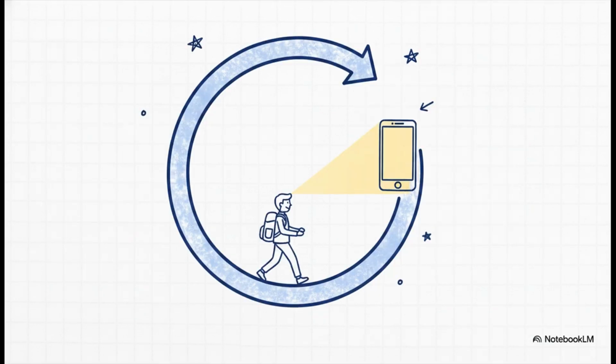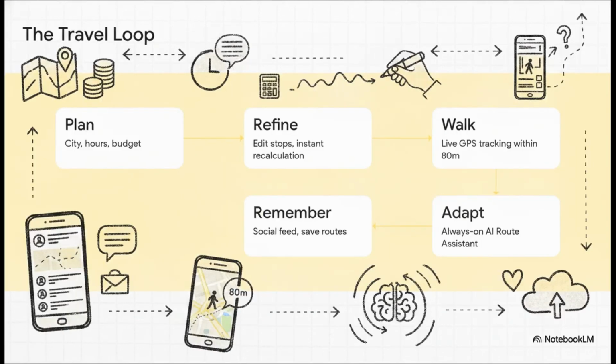Section 2. The Full Loop Solution. This is exactly where Traveler steps in, shifting from just giving you trip inspiration to providing active, real-time guidance. They introduce this brilliant 5-step travel loop. Step 1 is plan. You put in your city, your hours, your budget, and even your walking pace. Step 2, refine those stops with instant distance recalculations.